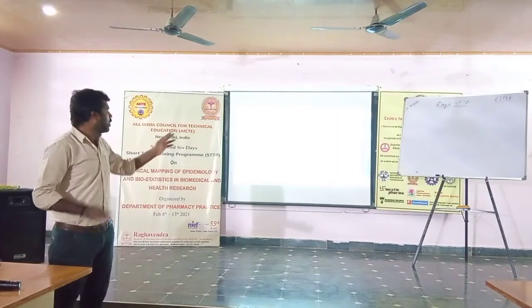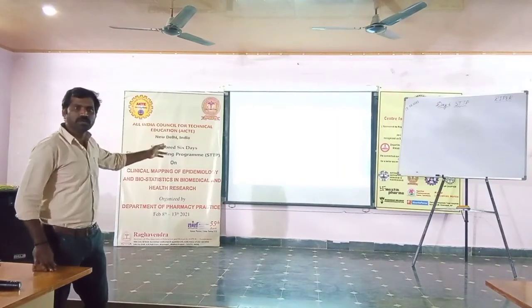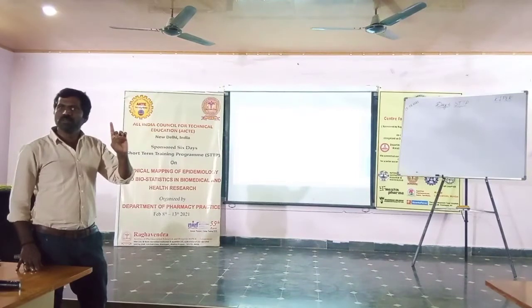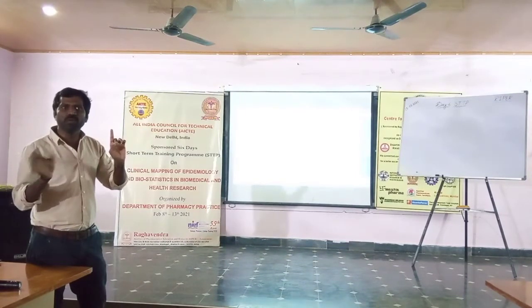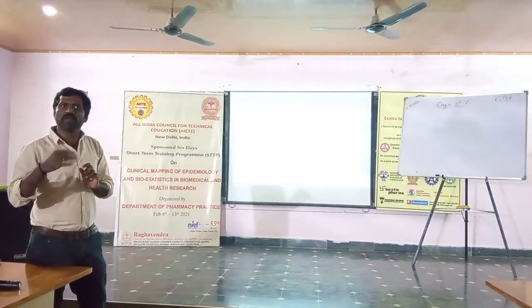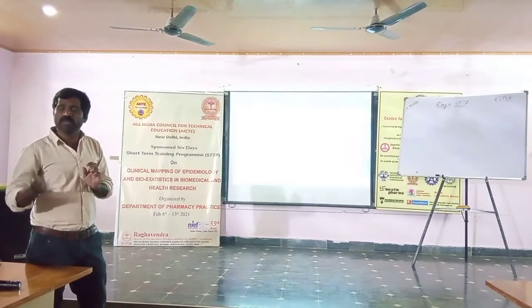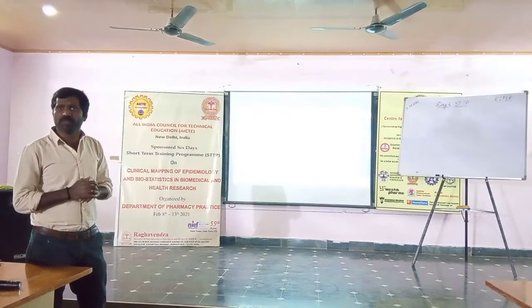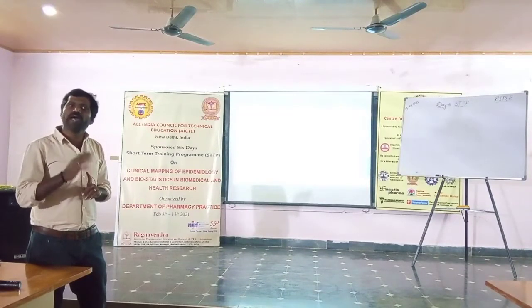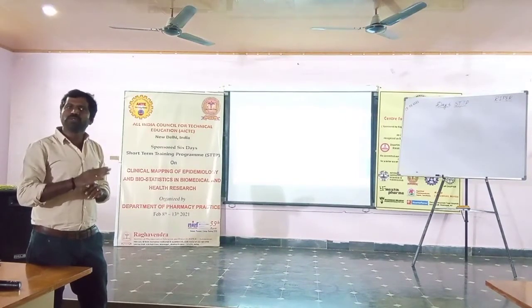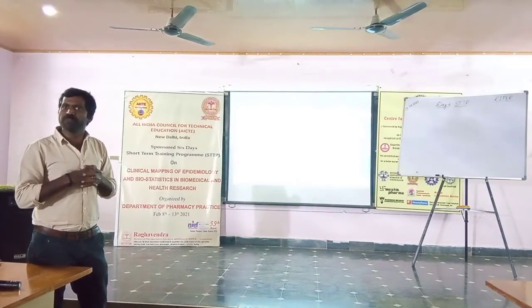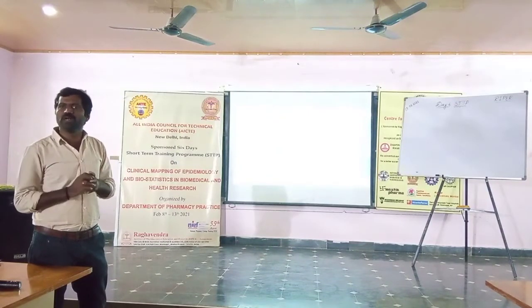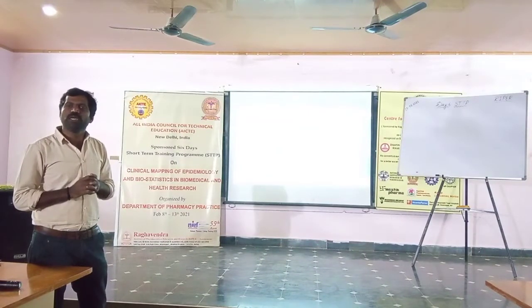Is it okay? And the interpretation is very simple. If the value of the ratio is 1, it means the exposure does not have any association with developing the outcome. If the value is more than 1, there is a causal relationship, a positive association. If the value is less than 1, there is a negative association.